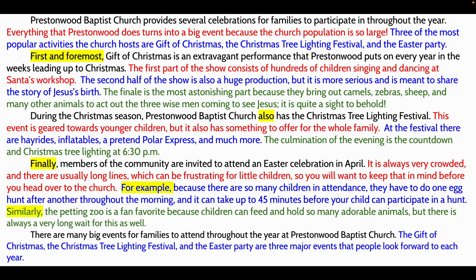I'm not going to read it all right now because that would take a while and you'd go to La La Land. But listen up. I've highlighted it for you if you're looking at it as a whole. In each paragraph, the topic sentence is black. Then in my introduction, I've got the extra info sentence and then the concluding sentence. In our body paragraphs, we start with the black topic sentence, then red, blue, and green extra information sentences. Keeping in mind, later in the year in 5th grade, we will add a concluding sentence to our paragraphs, but we get to leave it off now because we're just starting out.